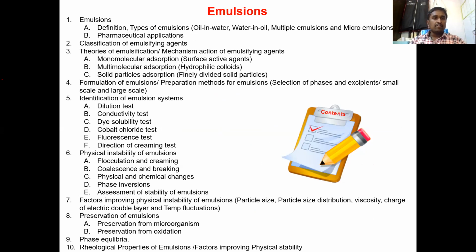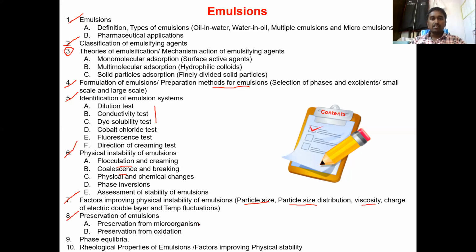In this chapter, everything we have covered, starting from emulsion definition and classification of emulsifying agents, except theories of emulsification, which we are going to see today. Formulation of emulsions or preparation methods like the dry gum method, wet gum method, whatever it is. Then identification tests like the dilution test, conductivity test, or dye test. Then physical instabilities like flocculation, creaming, coalescence, all this also we have seen. Then also we have seen the factors by which this can be improved, by changing the particle size and the particle size distribution, viscosity, and so on. Then preservation of emulsions we have seen.